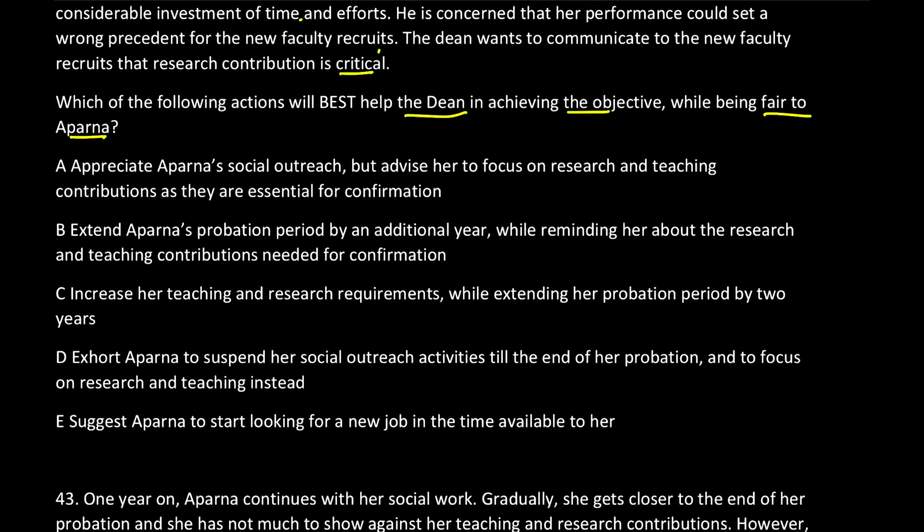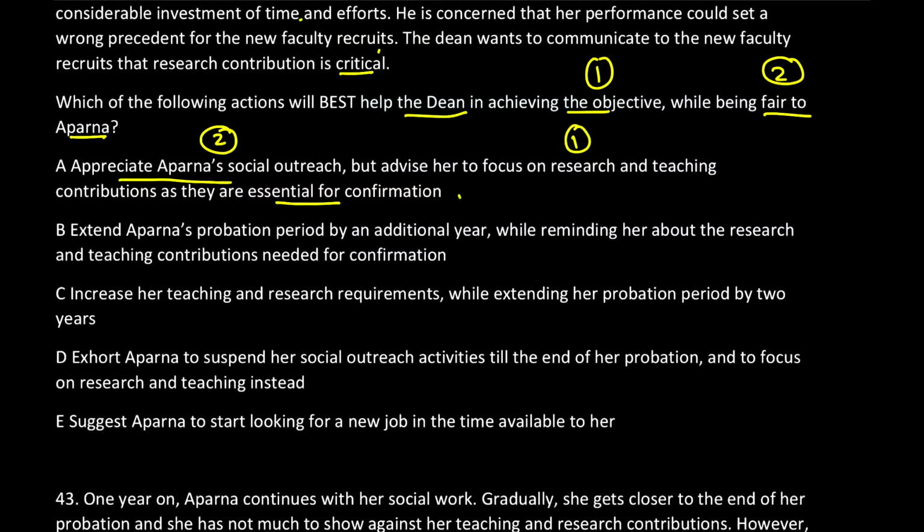Let's see. First option. The first option says appreciate Aparna's social outreach. See, this is one and this is two. So appreciating Aparna's social outreach fulfills the second criterion. But advising her to focus on research and teaching, as it is very essential for confirmation, focuses on the first area. So both areas are getting covered. The solution to both problems is in front of you. Can I consider it as the answer? Most probably yes, but I'll go through all of the options first. Extend Aparna's probation period by an additional year.